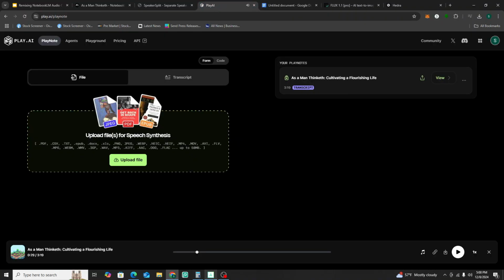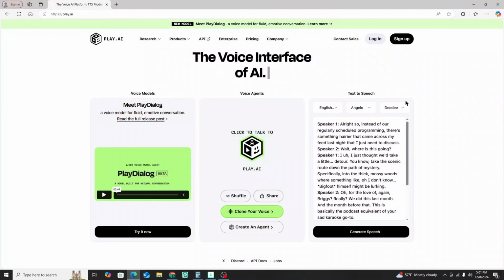Now, when you first go sign in, it's not going to look like that. This is what it's going to look like if you're new to Play.ai. You can sign up, and guys, guess what? It's free. You can get started for free. You don't have to pay to use it. I think they give you 30 minutes of audio for free. It's, in my opinion, one of the best voice converters, and it does way more than that. But right now what we're going to do is go ahead and sign up.